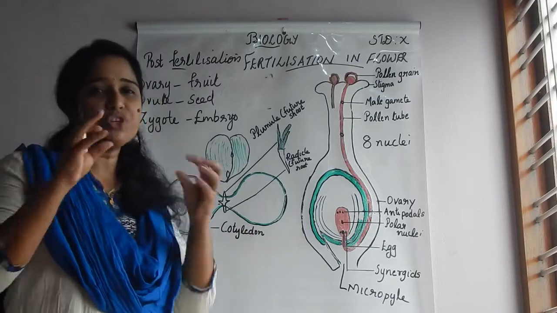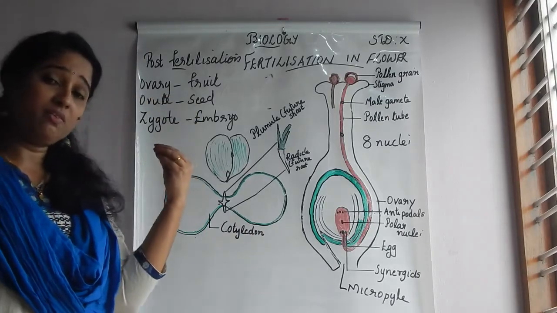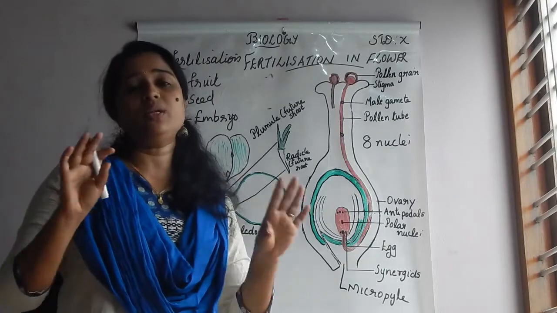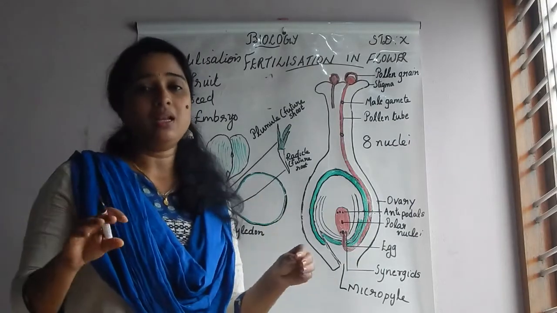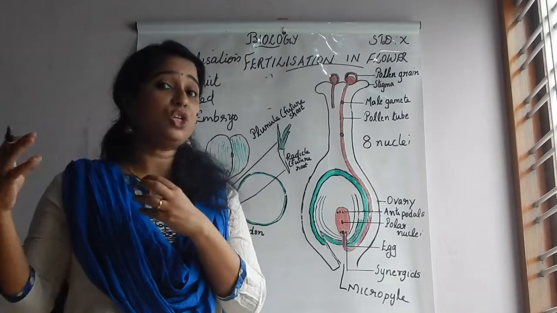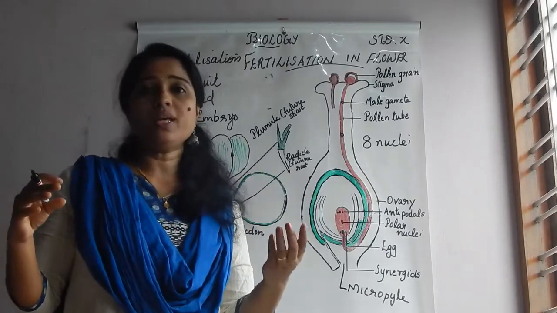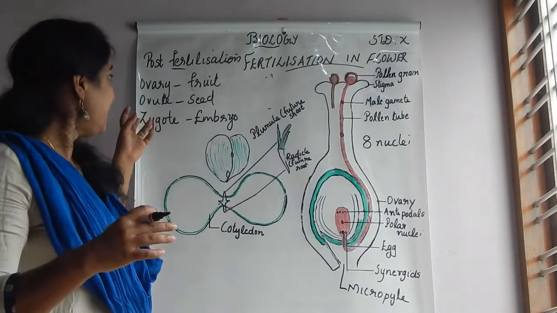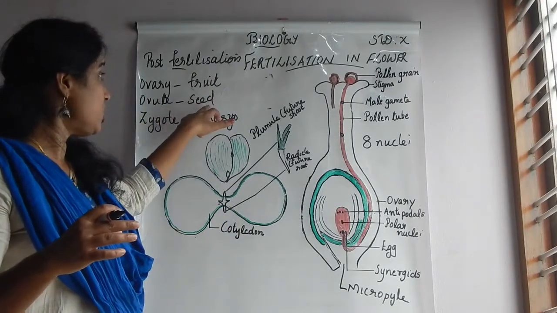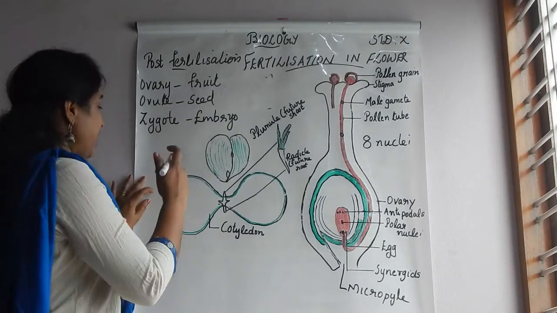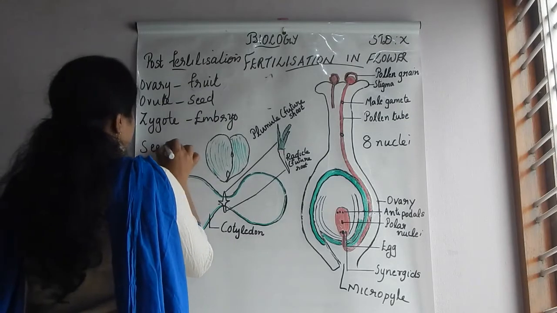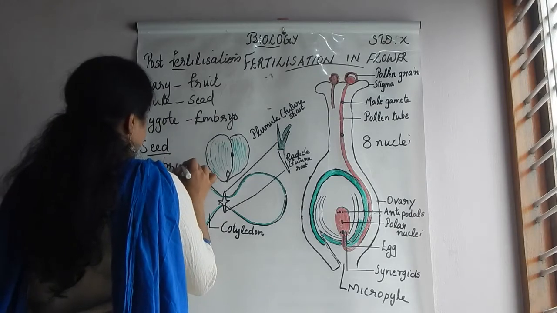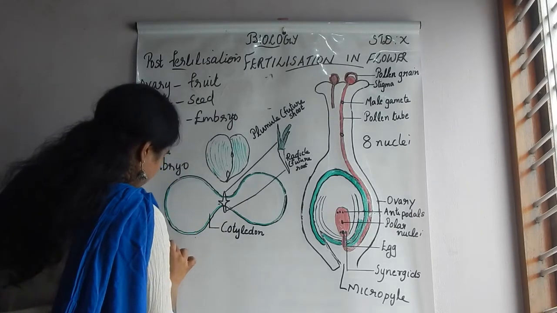All of them shrivel and fall off. Afterwards, we couldn't see the sepal or petal after the flower changes into fruit. Only the ovary changes into fruit and the ovule changes into seed. Inside the seed, you can see mainly two parts are there. The first one is the embryo. The next one is the cotyledon.